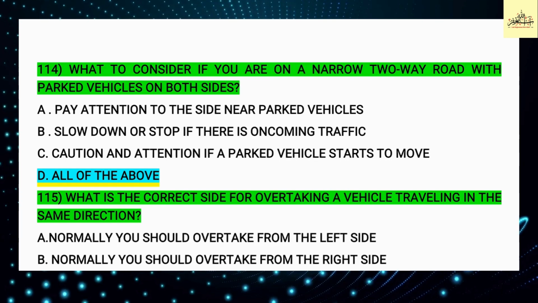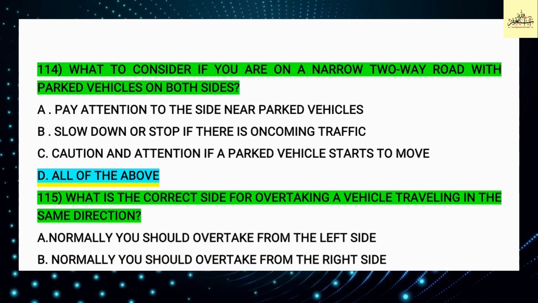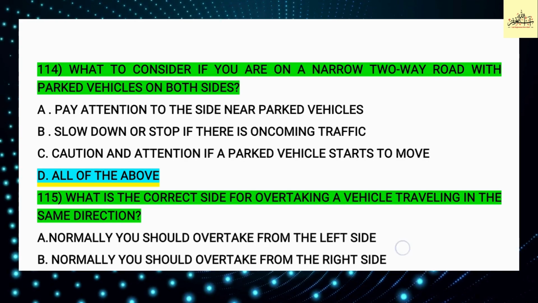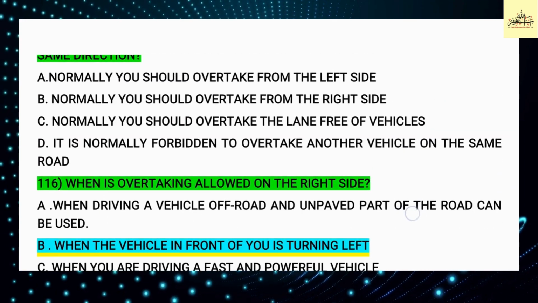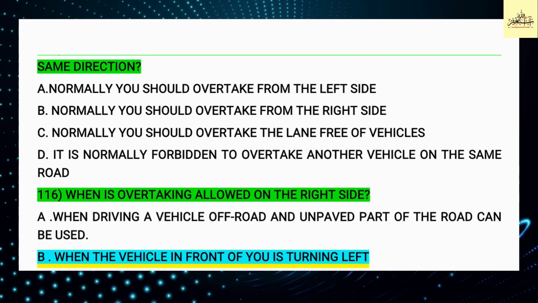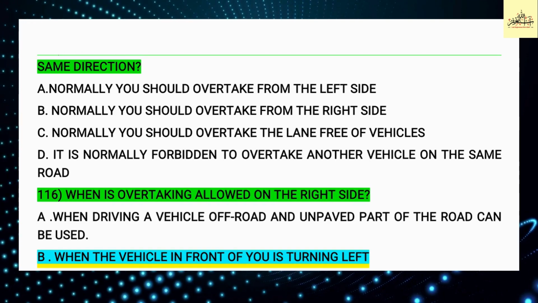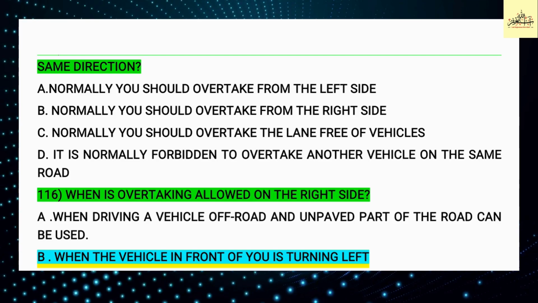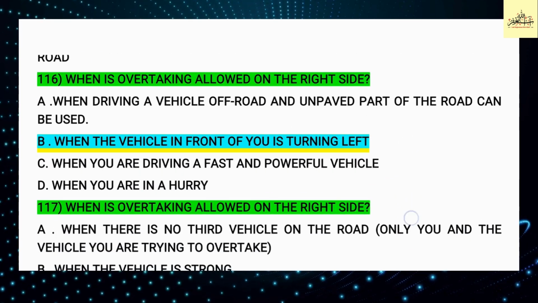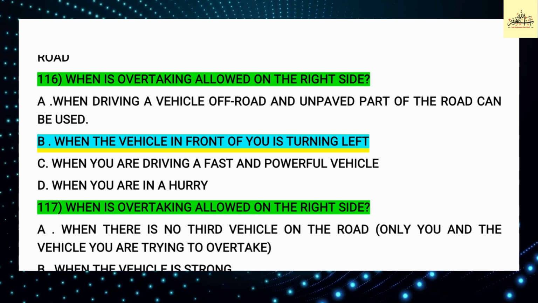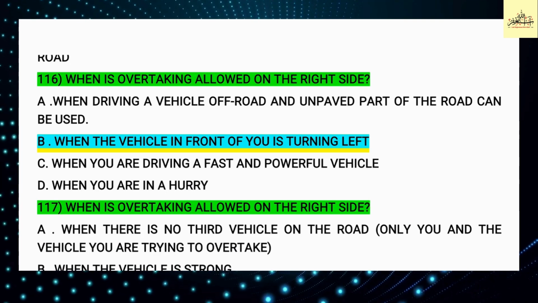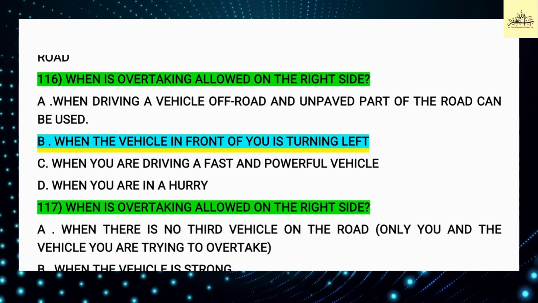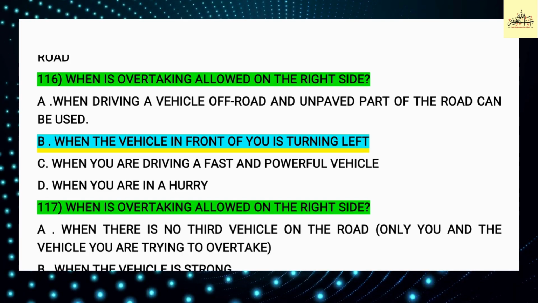Question 115. What is the correct side for overtaking a vehicle traveling in the same direction? Option D is correct: it is normally forbidden to overtake another vehicle on the same road. Question 116. When is overtaking allowed on the right side? Option B is correct: when the vehicle in front of you is turning left.